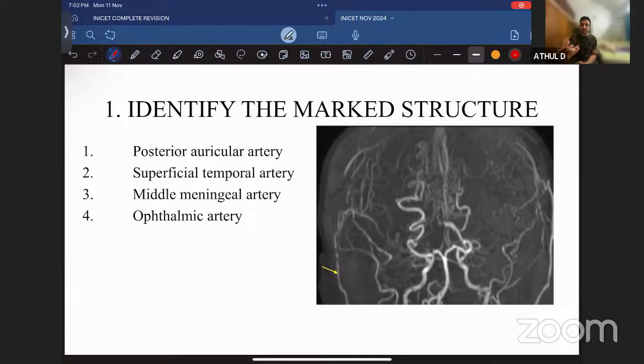So in an MR or CT angio image, if they are showing an outermost vessel, then that is the terminal branch of external carotid artery, that is superficial temporal artery. If they are pointing the arrow towards the inner vessel, the vessel that is just inner to the outer one, then that is middle meningeal artery. So if the labeled vessel is the outermost one, then it is superficial temporal artery. Or if the marked vessel is the inner one, then it is middle meningeal artery.